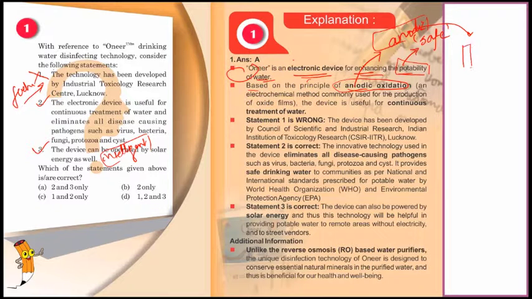You must remember from your sciences in your 9th and 10th, in a battery you have 2 electrodes, positive and negative. This is your anode and this is your cathode. Anodic oxidation का मतलब क्या? A single oxidation is taking place at the anode, that is the positive electrode. Oxidation कैसे होता है? When you have a singlet species of oxygen.